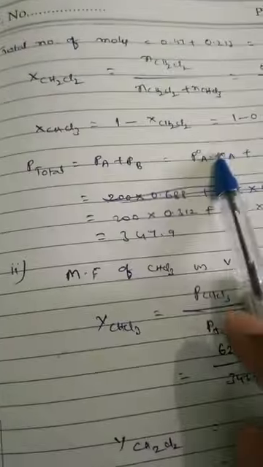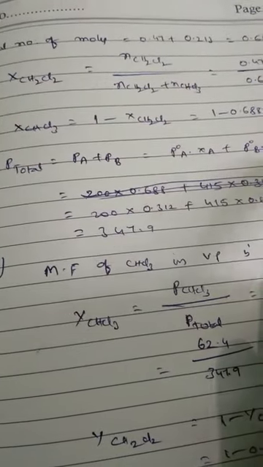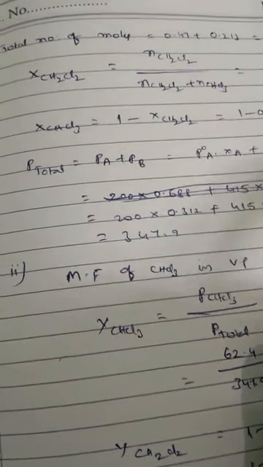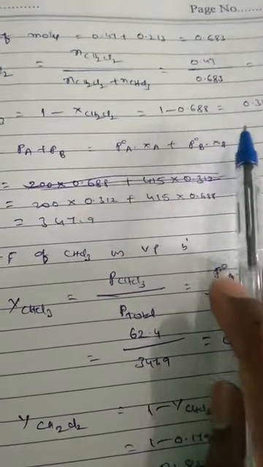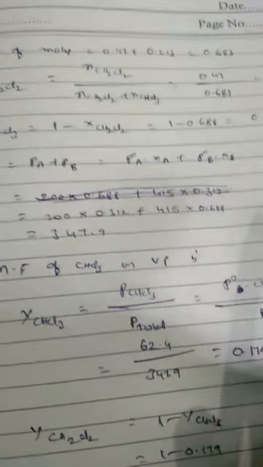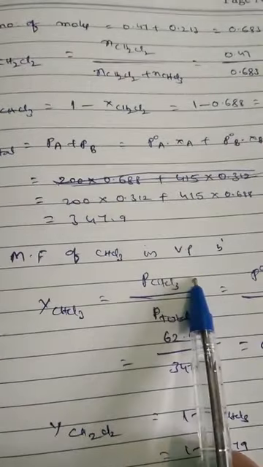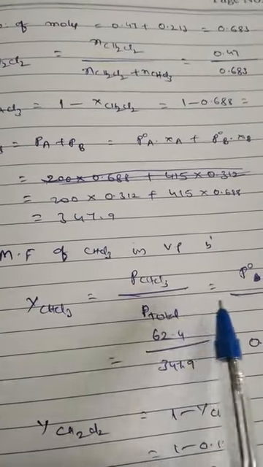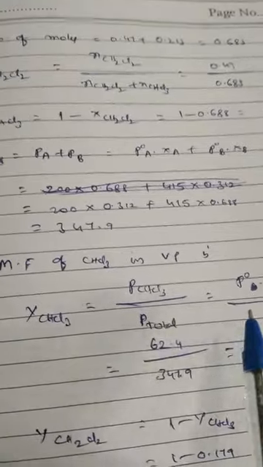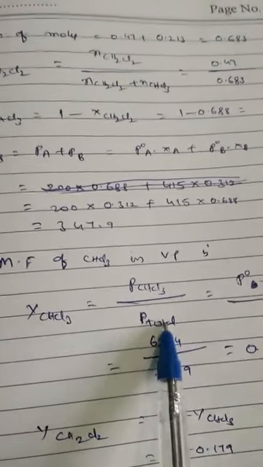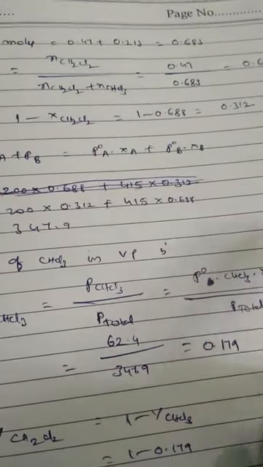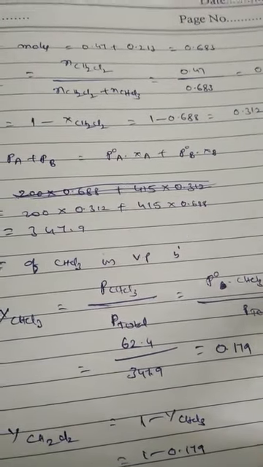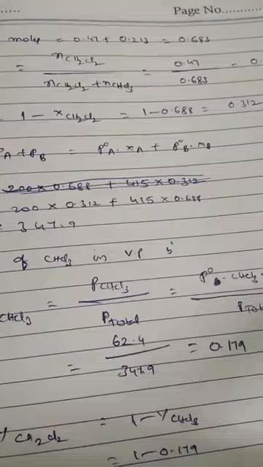Here we have to find mole fraction of CHCl3 and mole fraction of CH2Cl2. Mole fraction formula we already discussed. Mole fraction equal to number of moles of one component by number of moles of all components. That means number of moles of CHCl3 by number of moles of CHCl3 plus number of moles of CH2Cl2. That is mole fraction of CHCl3. While in the case of mole fraction of CH2Cl2, number of moles of CH2Cl2 by number of moles of CH2Cl2 plus number of moles of CHCl3.